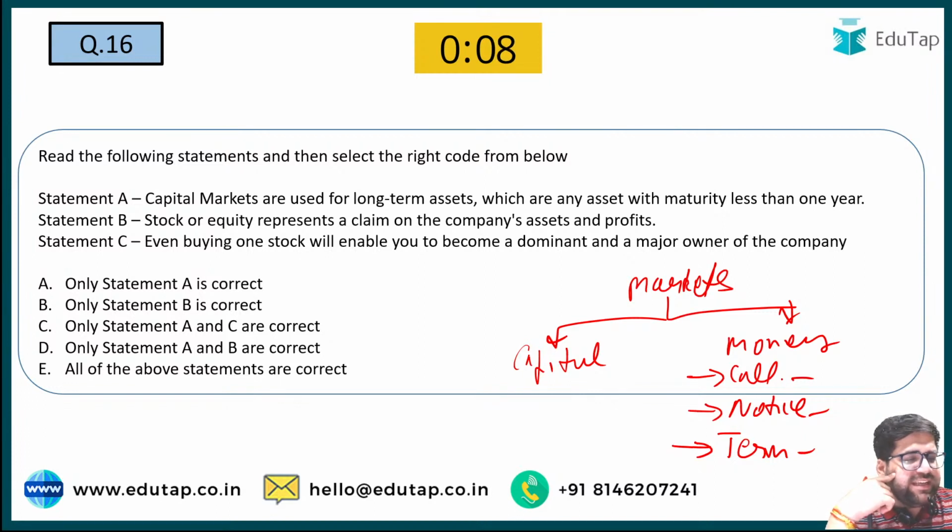Sudhanshu is saying it's B. Only statement B is correct. Stocks and equity represent a claim. Yes, the correct answer will be B.